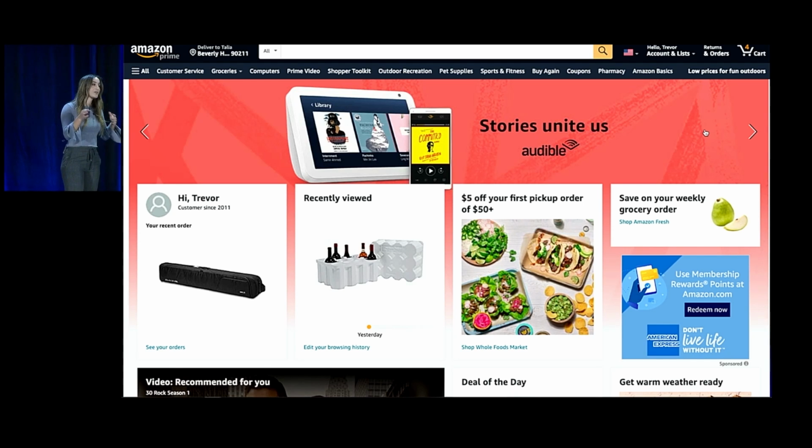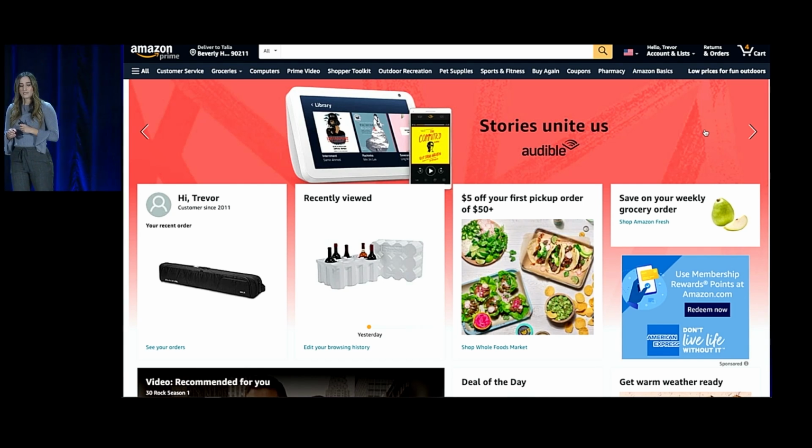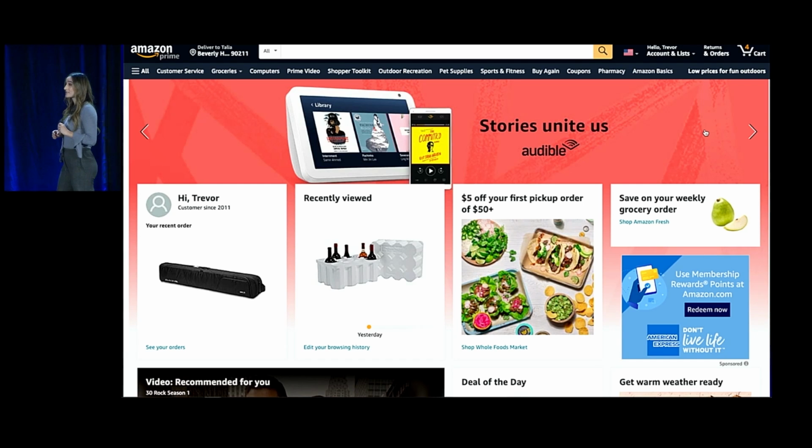There's no synchronous API call for the Amazon backend to go package and ship products. What the front end does after your payment is confirmed is put together an event. This event has all of your order information, your credit card number, and what you bought, and it puts that all into a packaged event, and then puts it into the cloud and onto a queue. Later, another piece of software will pull it off the queue and start the packaging, shipping, and all of that.